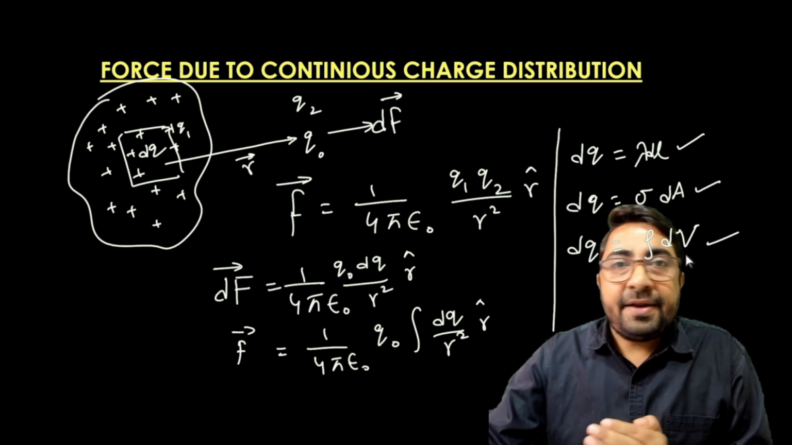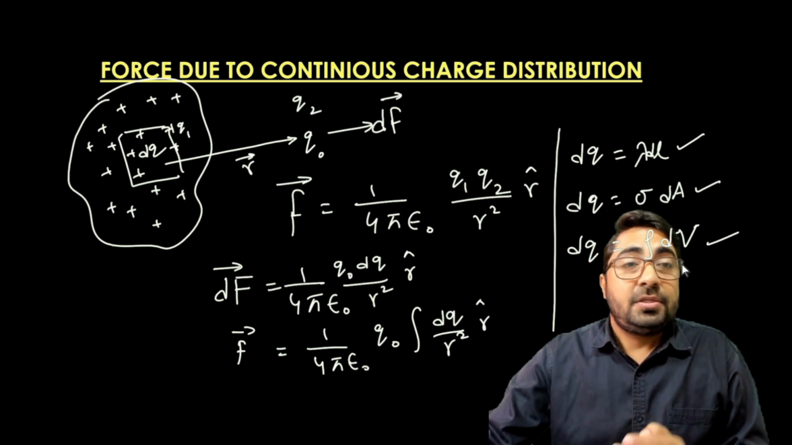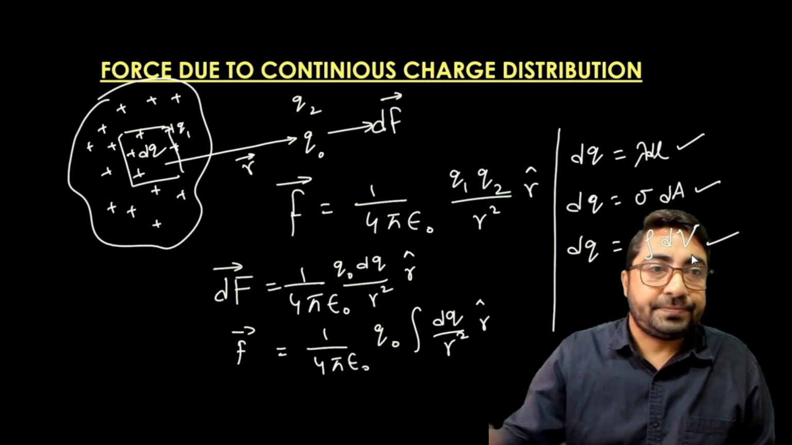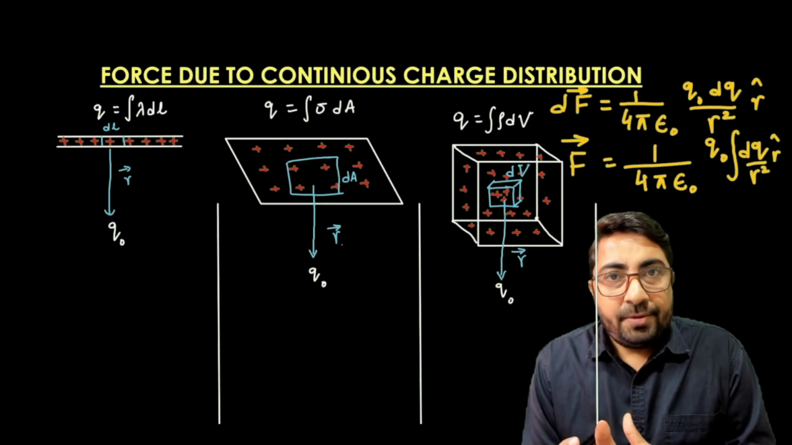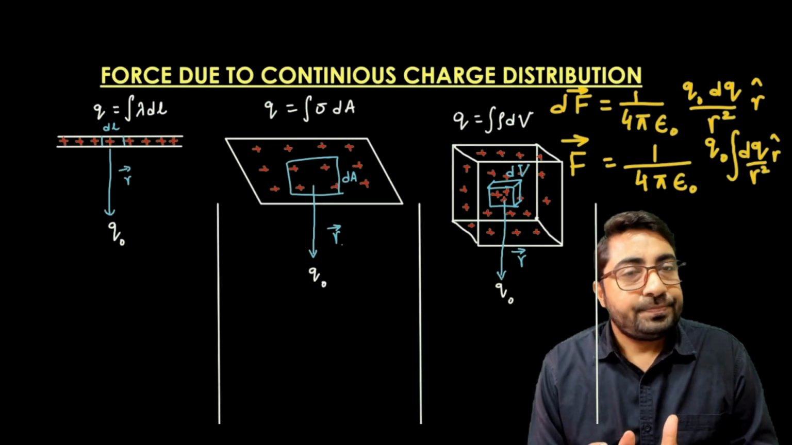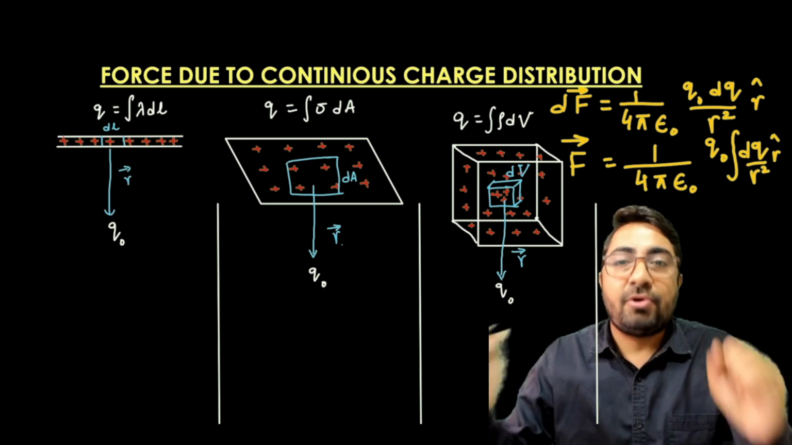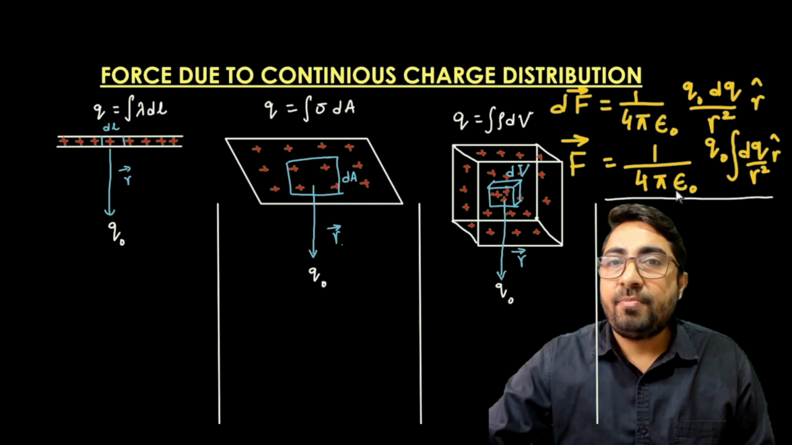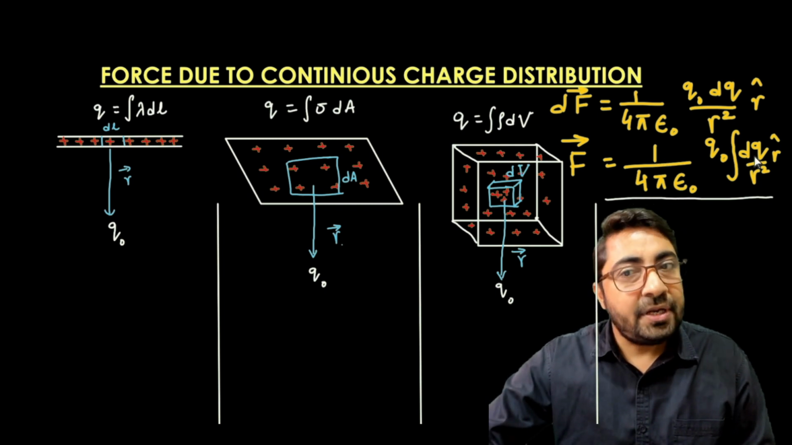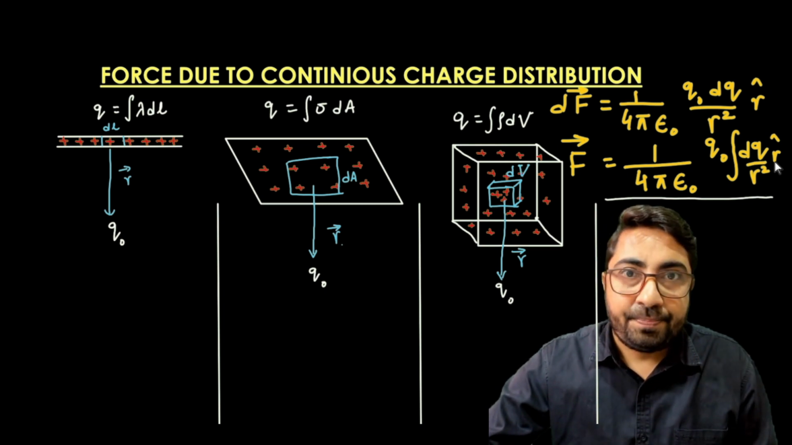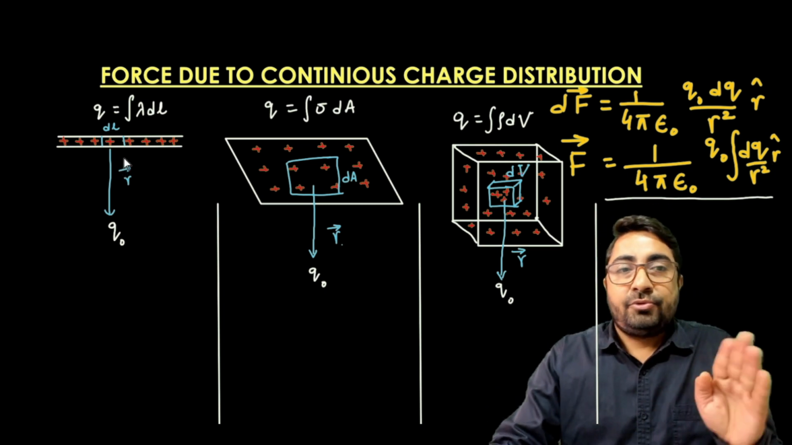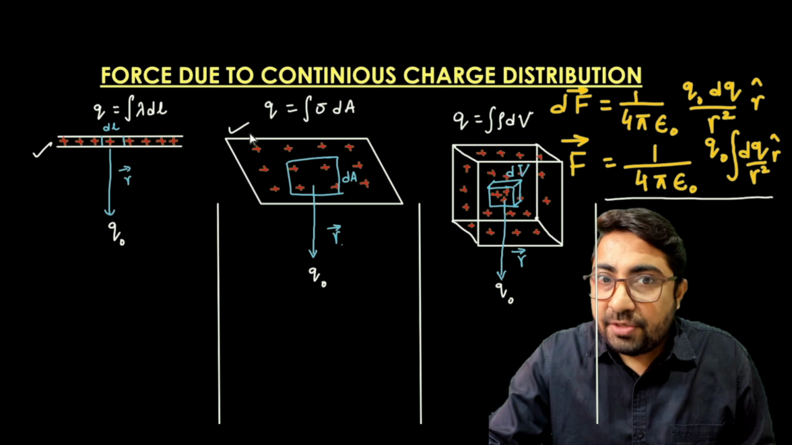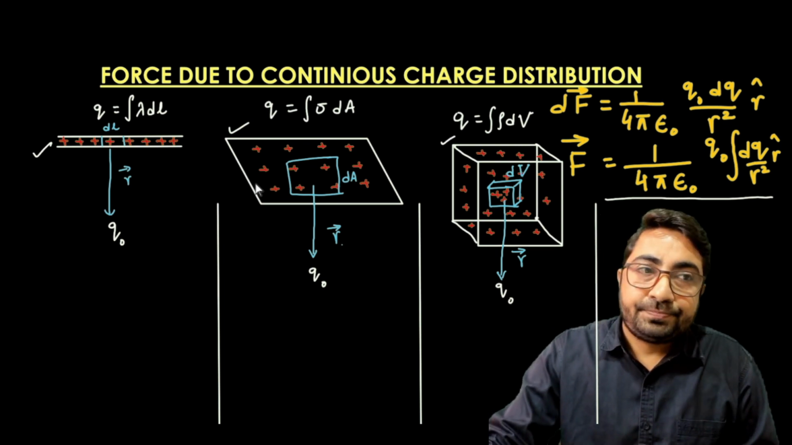Now we can write the formula for the calculation of force in terms of all these three formats of charges. Since we understand how we can calculate the force due to the dq charge on the charge q naught, the force is calculated with the help of the formula F is equal to 1 upon 4 pi epsilon naught q naught integration dq upon r square r cap. So let us consider three types of charge distribution, that is the line charge distribution, the areal charge distribution, and the volumetric charge distribution.